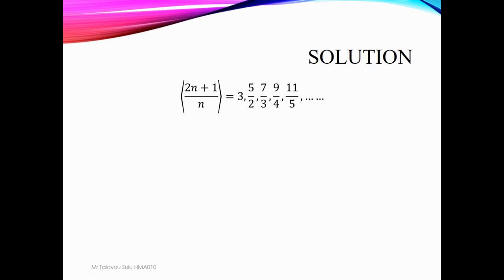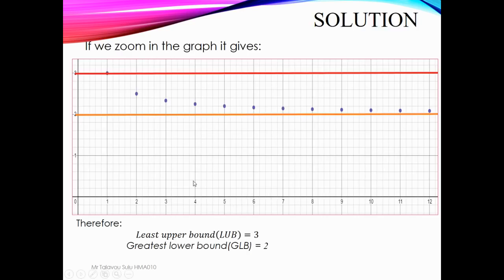And that's why we have this final answer: the least upper bound of this sequence is 3, and the greatest lower bound is 2. So the best method is the graph to find the lower bound and the upper bound.